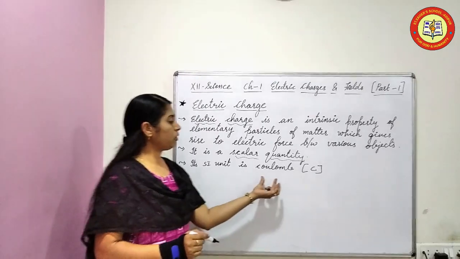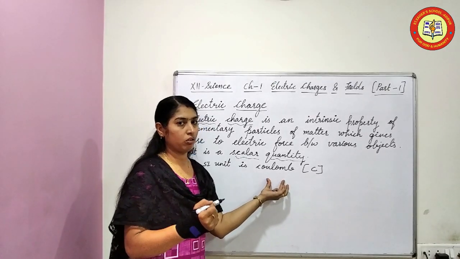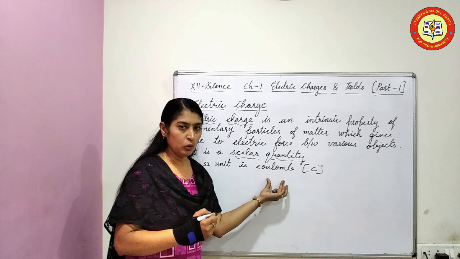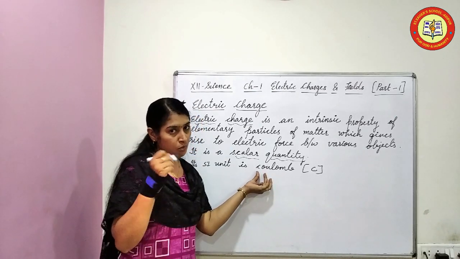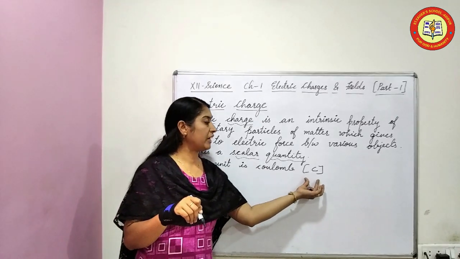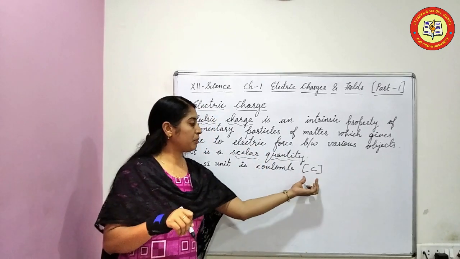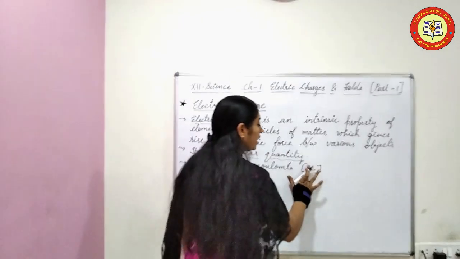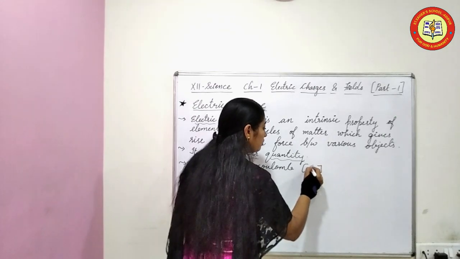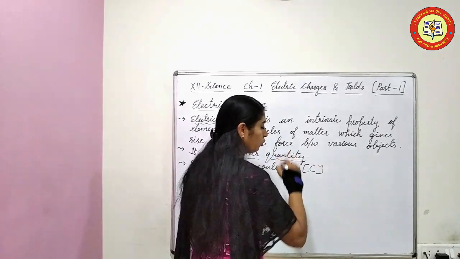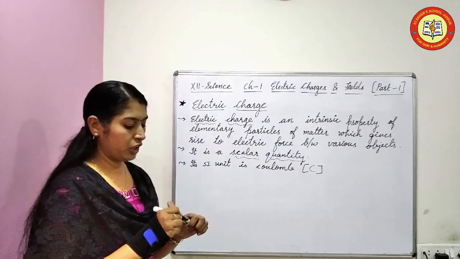When you write Coulomb, we are giving honor to the scientist Coulomb, that's why the c should be a small letter. When you write it as a symbol, you write a capital C. Please focus on that capital C, Coulomb. Okay, please note it down first.